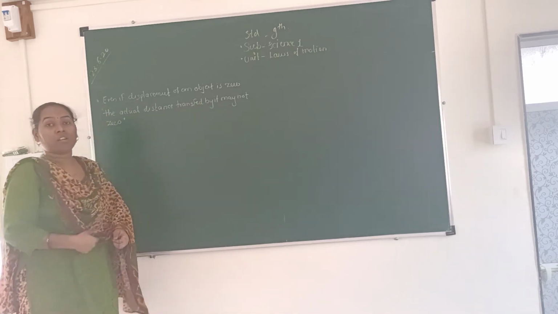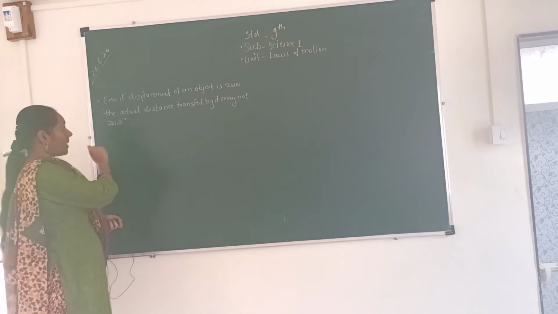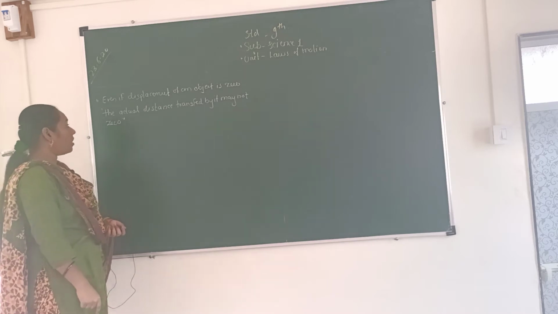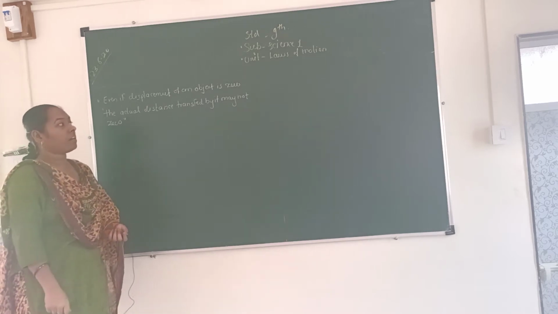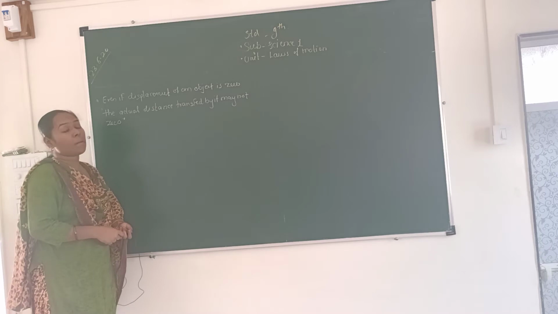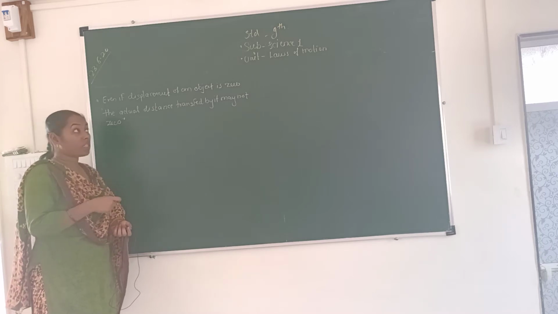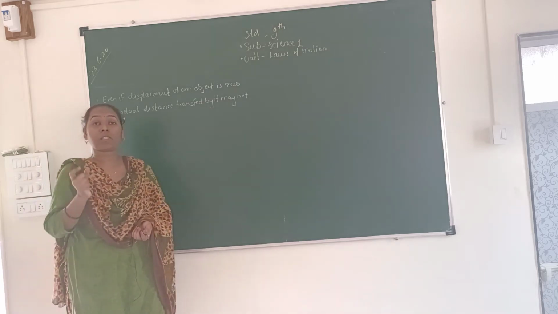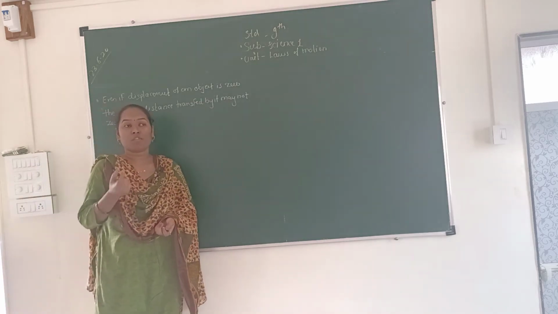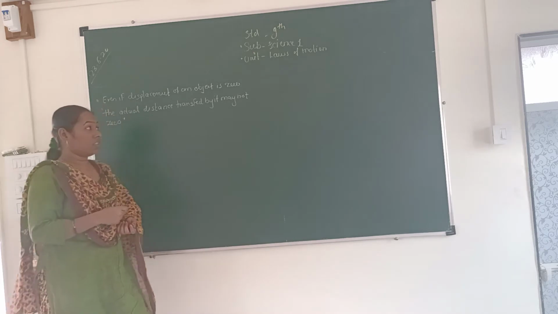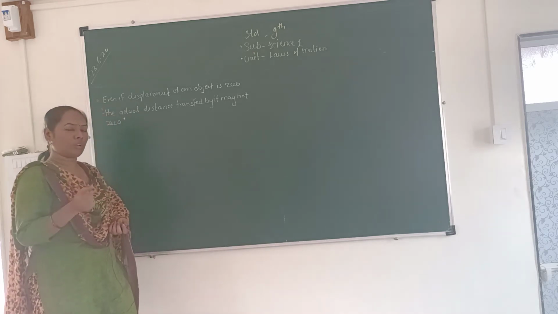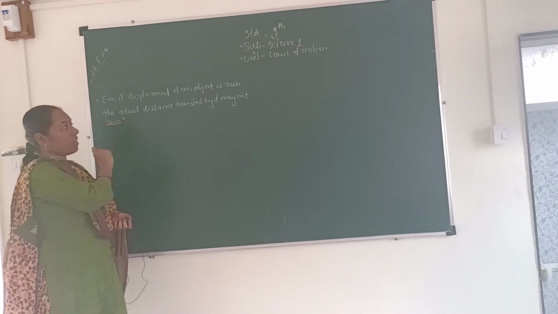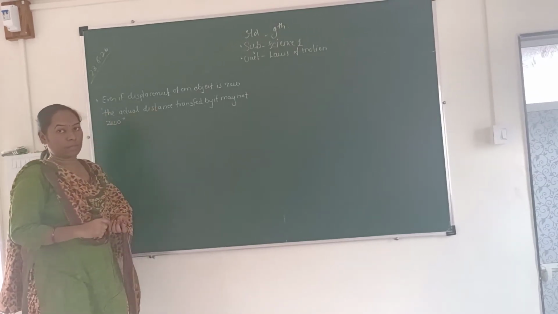What is the statement? Even if the displacement of an object is zero, the actual distance covered by it may not be zero. How is it? The displacement of an object is zero but the distance is not zero. For this we are going to learn one or two activities, and with the help of that activity we can prove this statement.